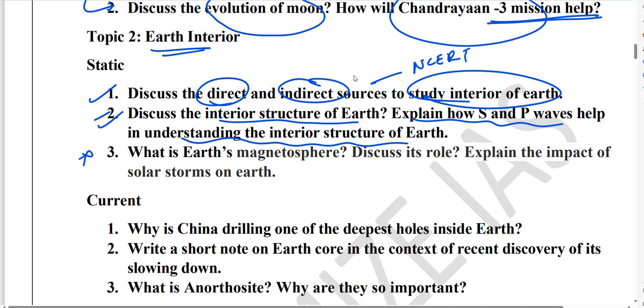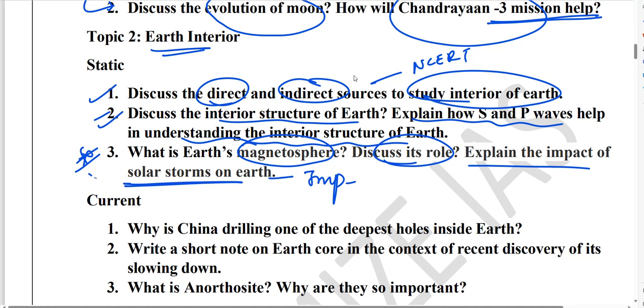And the most important one in this section is: what is Earth's magnetosphere? Discuss its roles. Explain the impact of solar storms on Earth. Very important. This is very important because of the Aditya mission. Because of the Aditya mission, solar storms are very important, and how Earth's magnetosphere protects us from solar storms.